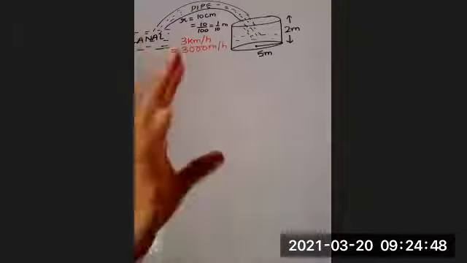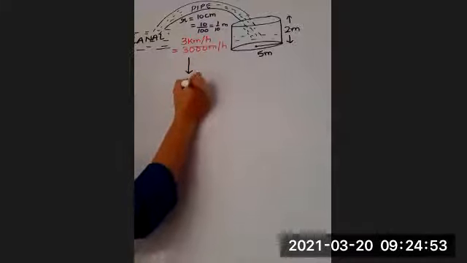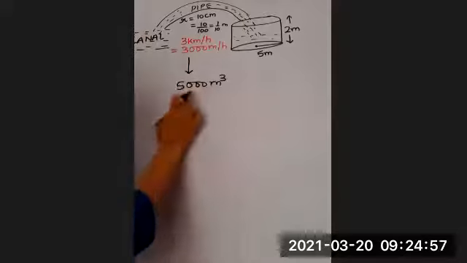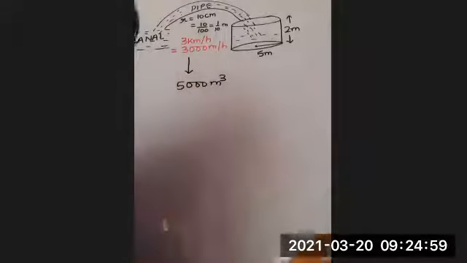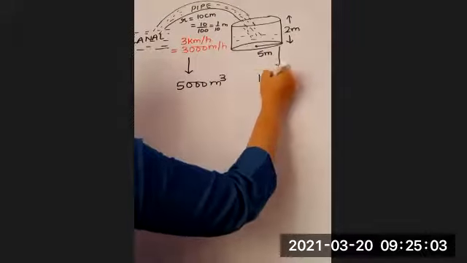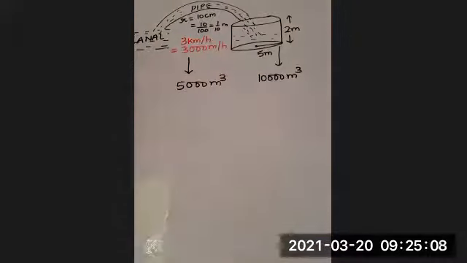So we will find the volume of water that will flow through the pipe in 1 hour. Suppose it comes out to be, let's say, 5000 meter cube. Suppose it allows 5000 meter cube of water to flow through it, and let us say the volume of tank is 10,000 meter cube. How much time will it take to fill the tank?